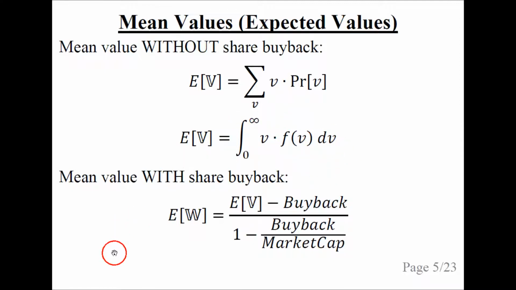The mean value with a share buyback is denoted E stochastic W, like so. And from the properties of the expectation operator, using the definition of the stochastic W from the previous slide, we find that this is the formula for the mean value with a share buyback.